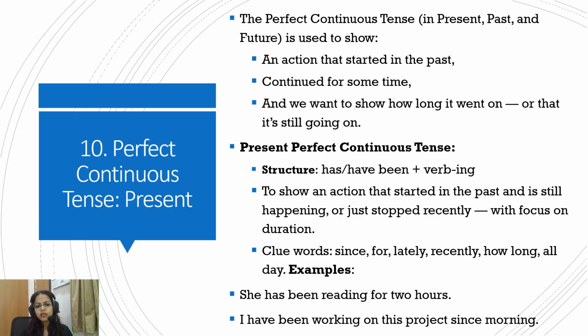So the main key thing to remember for perfect continuous tense is, be it past, present or future, the duration is important. So since, for, lately, recently, or 2 hours, 3 hours, 10 days, 2 days, all day, all these words, the emphasis is on duration. So present perfect continuous: an action that started in the past, still going on or just got finished.